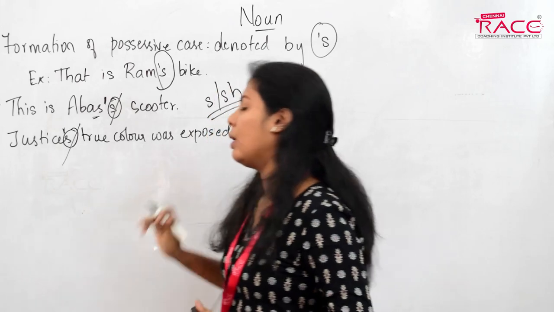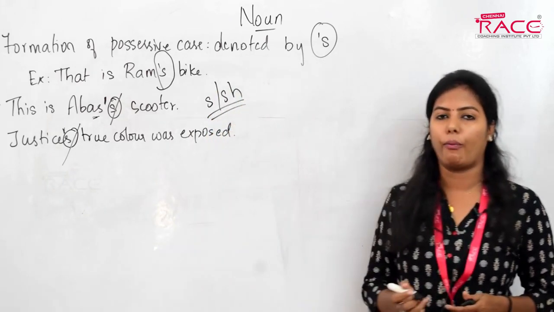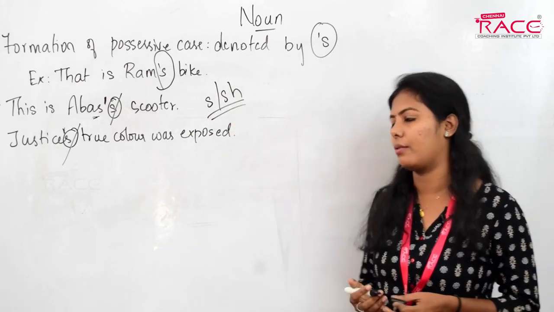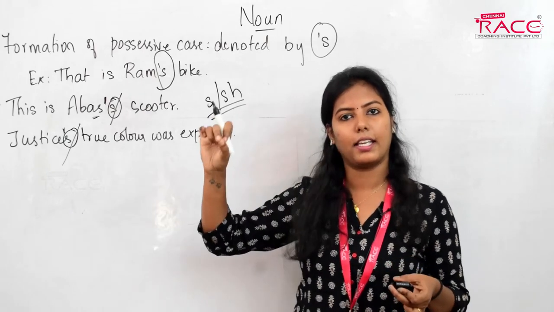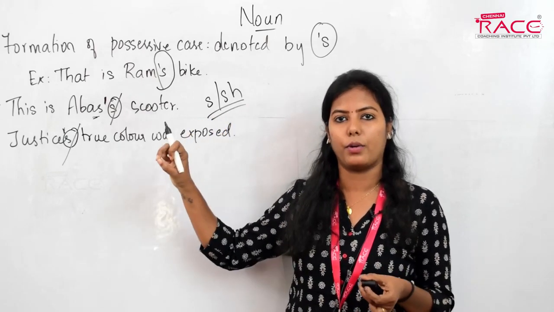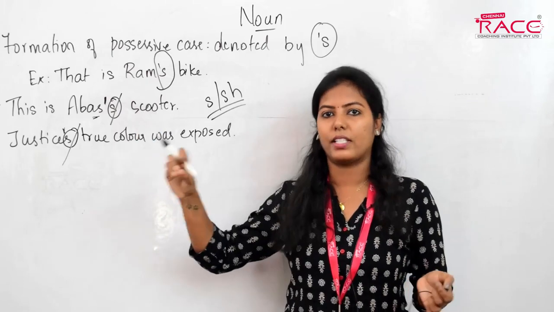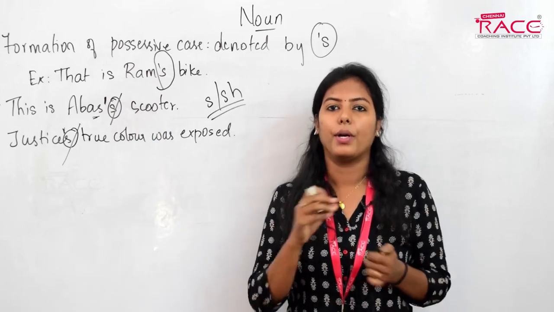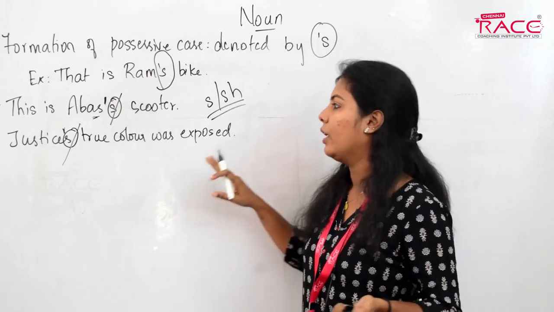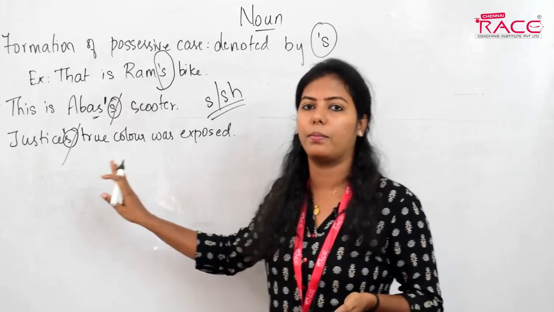Because when a noun ends with a hissing sound, you can say justice, it is ending with a hissing sound, right? Like Jesus. We say they are ending with a hissing sound. When a noun ends with a hissing sound, use only the apostrophe and not apostrophe s.